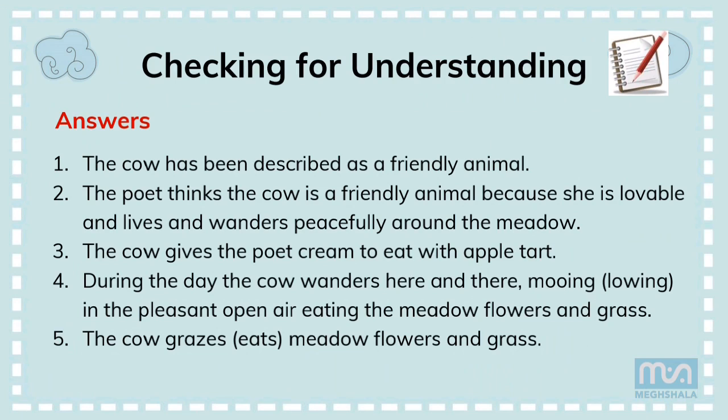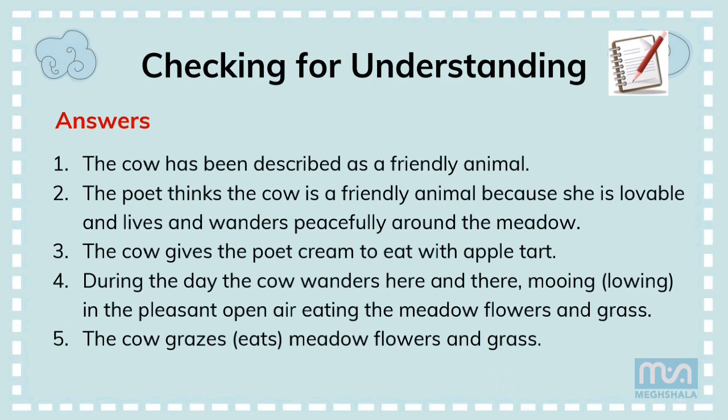Third question, what does the cow give? The cow gives the poet cream to eat with apple tart. As you know, cow gives milk. Here it is described as cream to eat with apple tart. And the fourth question, how does the cow spend its time during the day? During the day, the cow wanders here and there, mooing, that means the sound made by a cow, in the pleasant open air, eating the meadow flowers and grass.